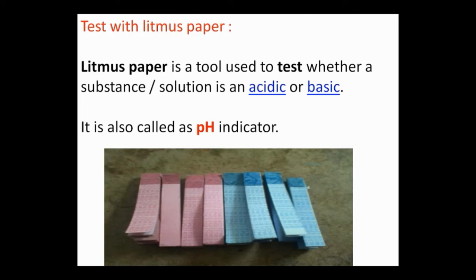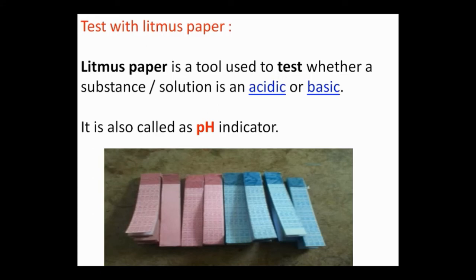Solution means if we put that substance into water, it will form a water based solution of that particular substance. Okay, for example, salt. If I add salt into water, what will form? It is a salt solution. Okay, so litmus paper is a tool used to test whether a substance or solution is acidic or basic. So this litmus paper is also known as pH indicator.